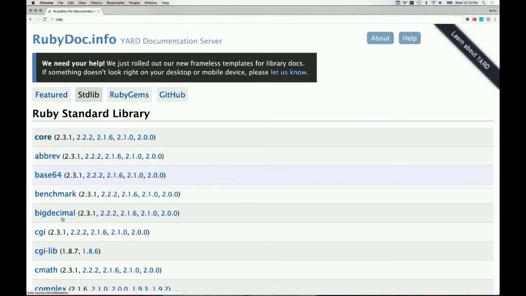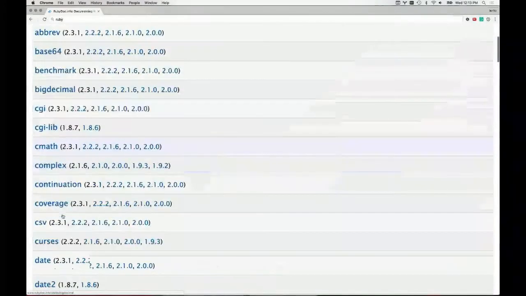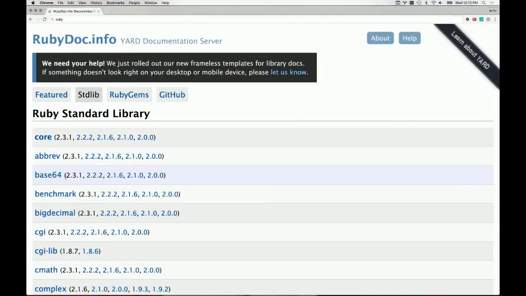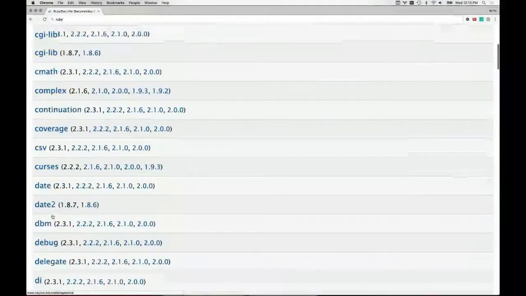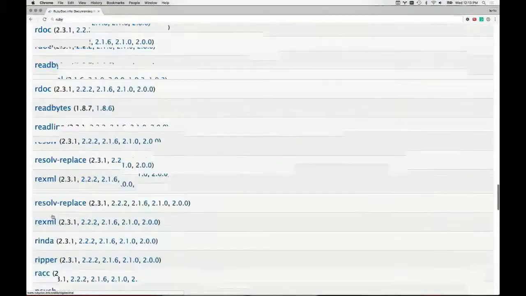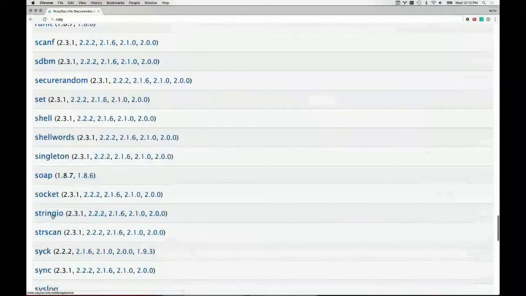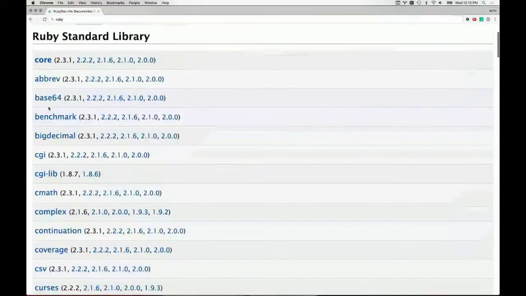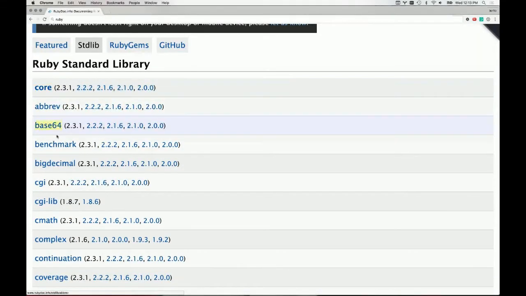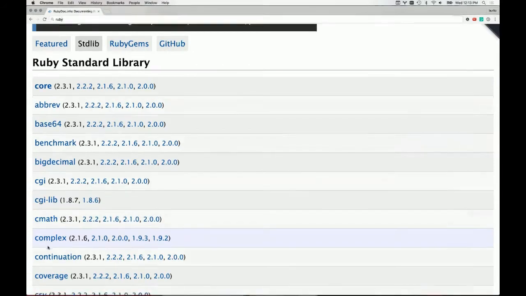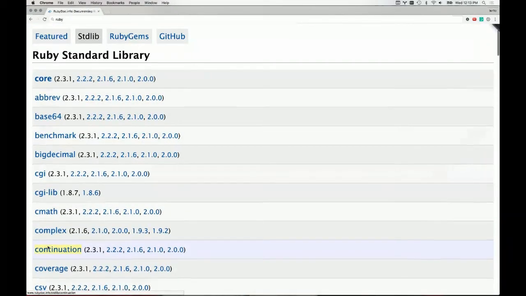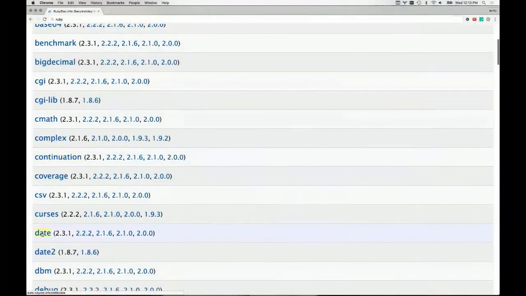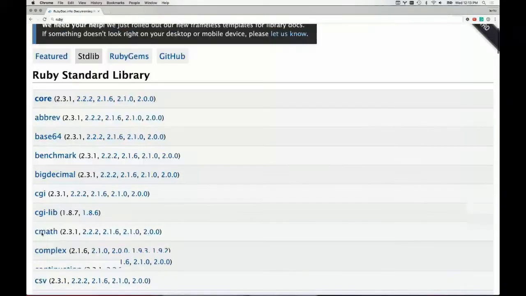Inside of here, there's a number of libraries that are core to Ruby, or I should say essential to the Ruby deployment. So when you install Ruby on your system through the Chef Development Kit, you actually get all of Ruby, which is all of these libraries that you can look at. The core library is the one that's loaded by default, this core one right here. The other ones are ones that you can load after the fact. They take care of CSV parsing, date management, and a number of other additional libraries.